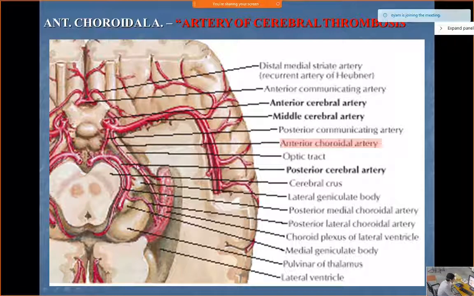Now this anterior choroidal artery is also known as the artery of cerebral thrombosis. It is the most common cerebral artery which goes under thrombosis. So it's also known as the artery of cerebral thrombosis. Okay.